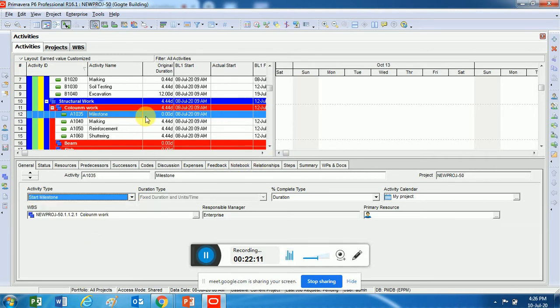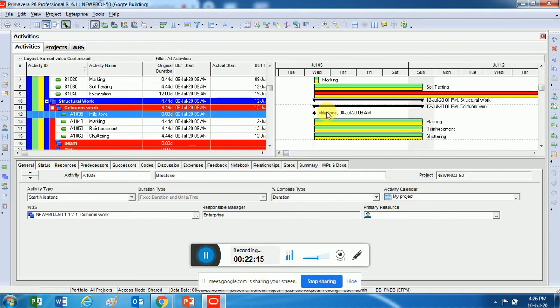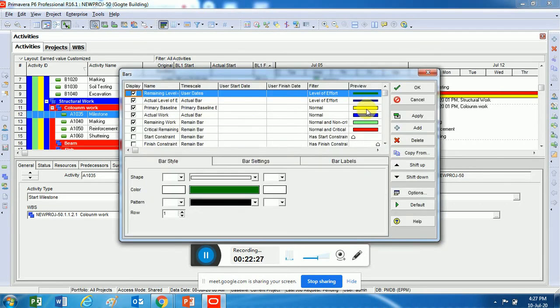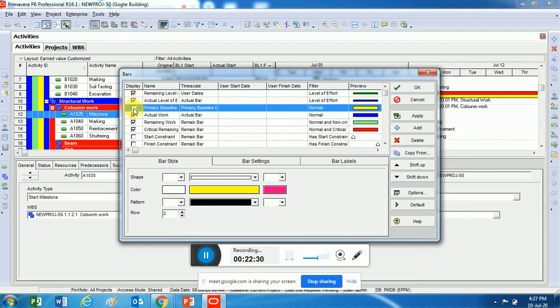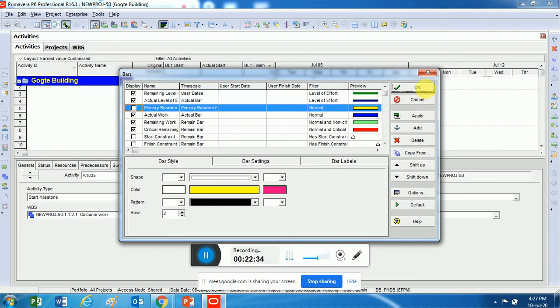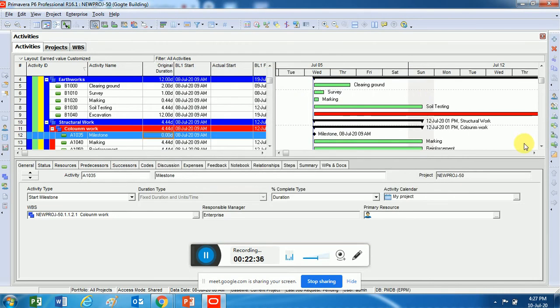The moment I make this a milestone, you can see this in my graph. This is called a Gantt chart, right? In this Gantt chart you can see this diamond symbol coming in. There are a few changes which I would like to do in my software, but don't worry, I'm not going to tell you about this right now. So this is how it is looking now.